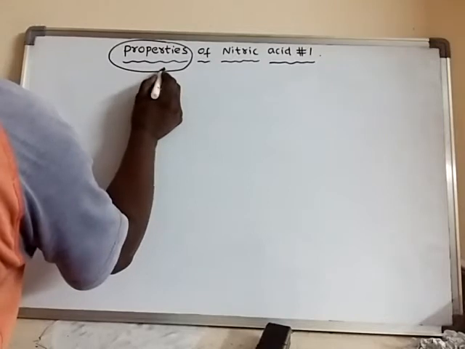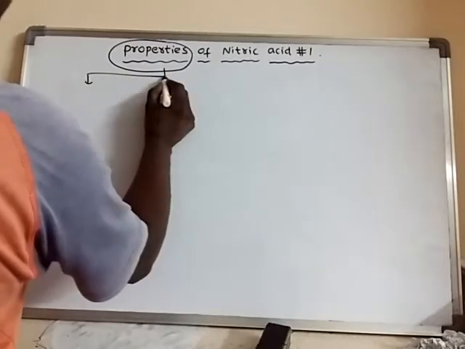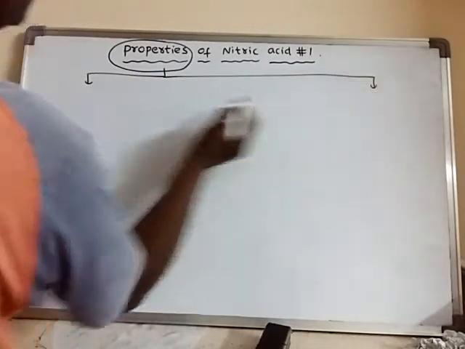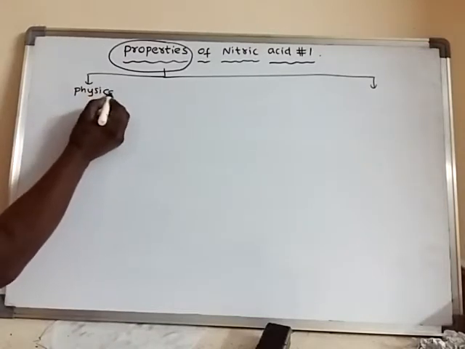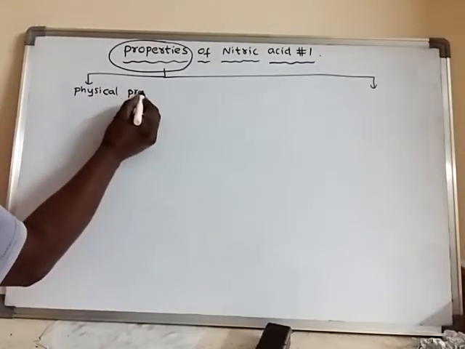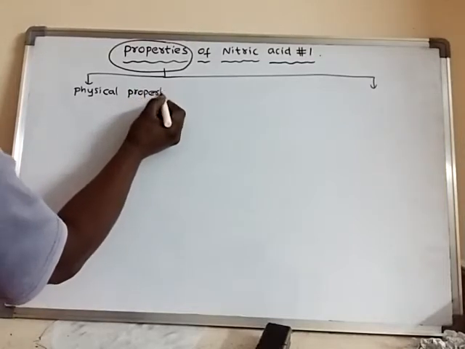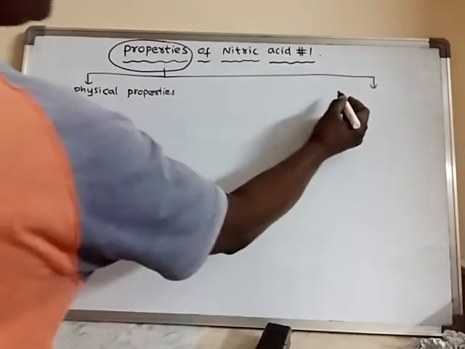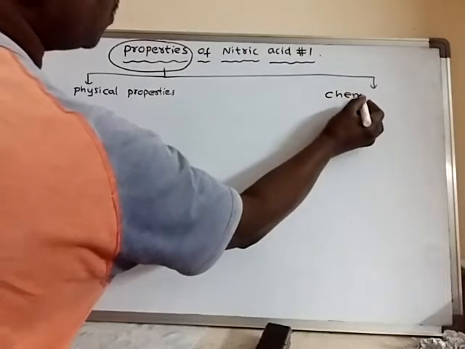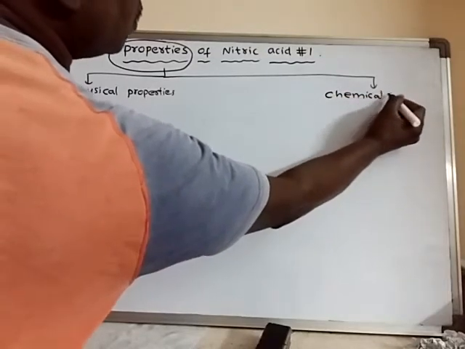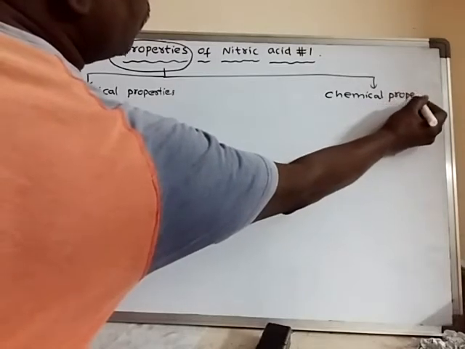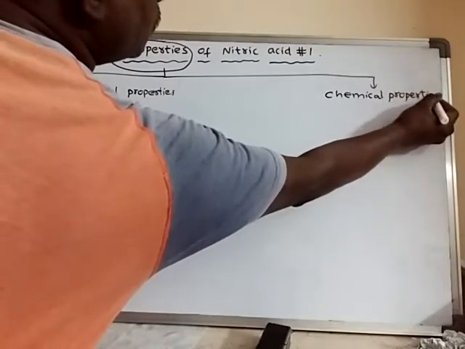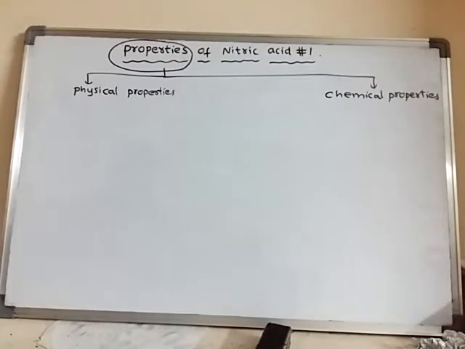Generally, properties can be classified into two types. One is physical properties and another one is chemical properties. Physical properties and chemical properties.